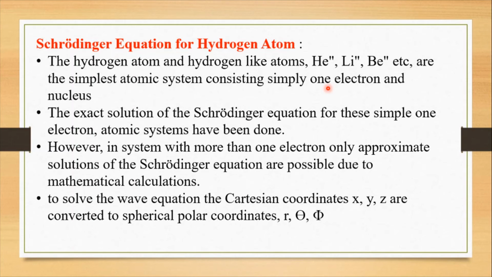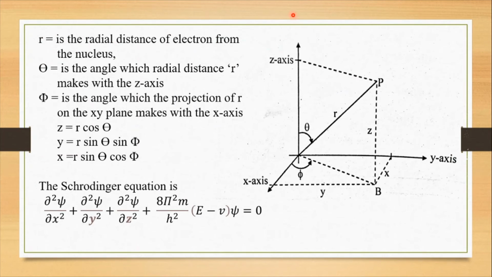So what is this r, theta, phi? That we are going to see. We know that in the three-dimensional graph there is an x-axis, y-axis and z-axis, but we are converting this Cartesian coordinate into the spherical polar coordinates. So what are these spherical polar coordinates? Imagine that there is a particle. The distance of the particle or electron from the nucleus is r. This is the one function.